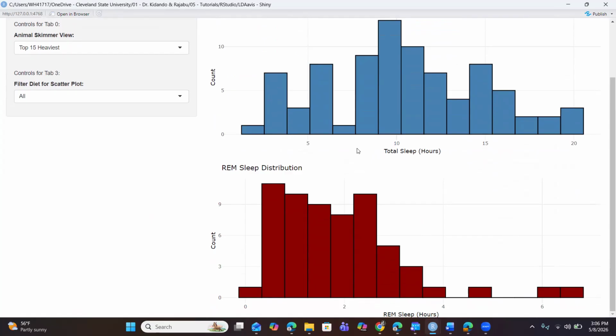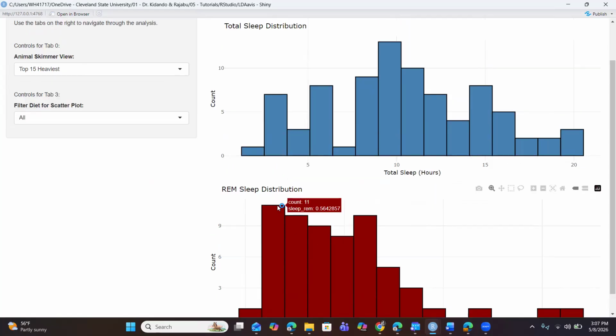Moving to rapid eye movement, abbreviated as REM, the distribution here is heavily right skewed, with most of the animals having REM between 0.5 and up to 2 hours. So this tells us that it is very clustered to the left,